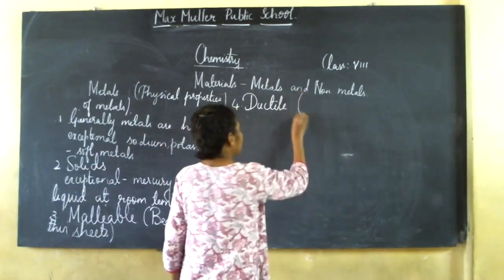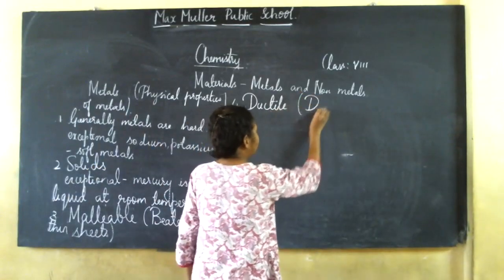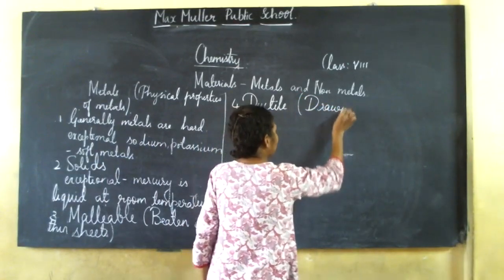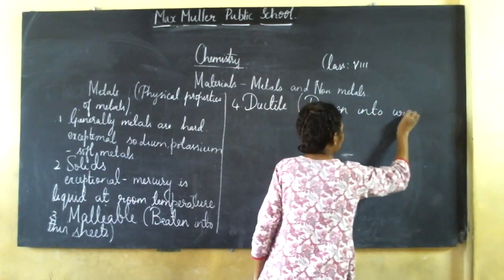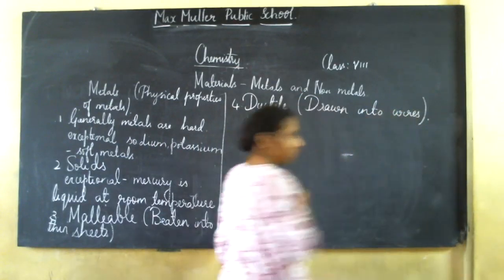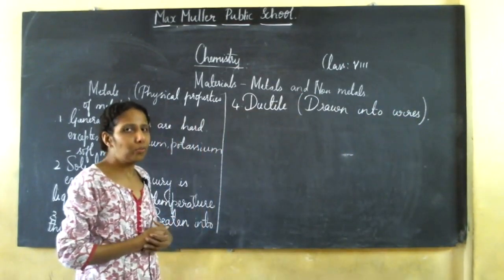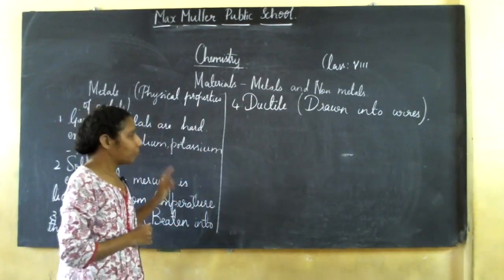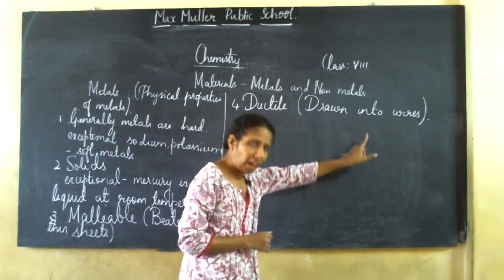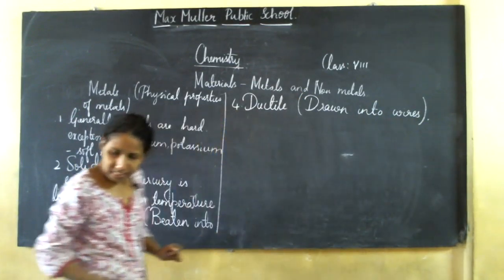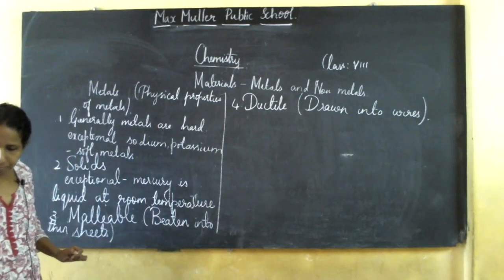So ductile means drawn into wires. The property of metals being drawn into wires is called ductility.